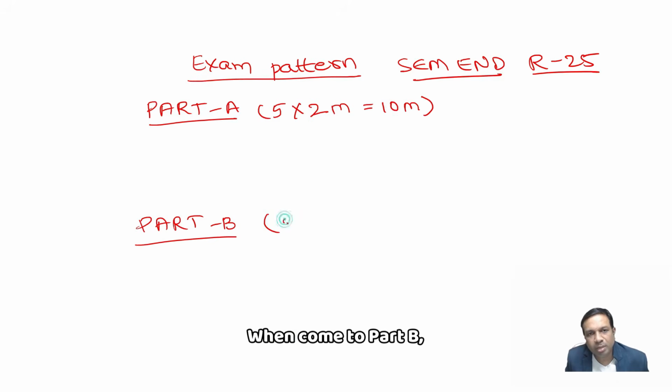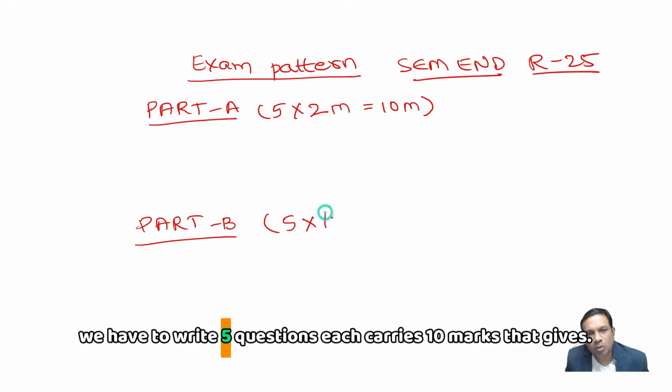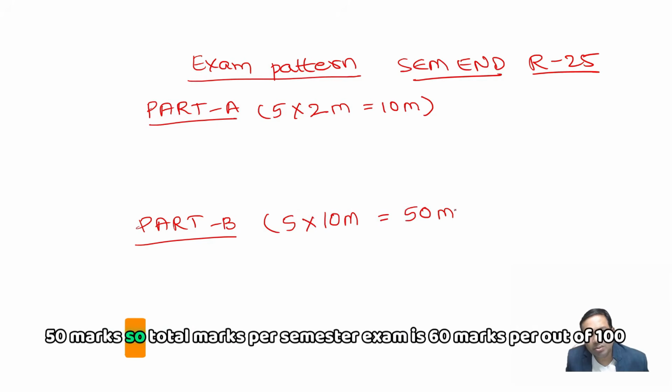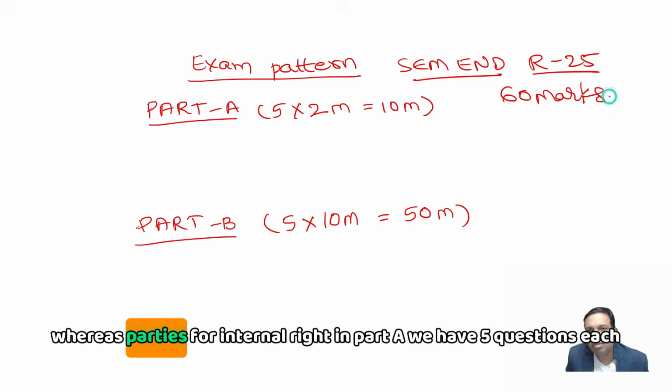When it comes to part B, we have to write 5 questions. Each carries 10 marks. That gives 50 marks. So the total marks per semester exam is 60 out of 100, whereas part E is for internal.